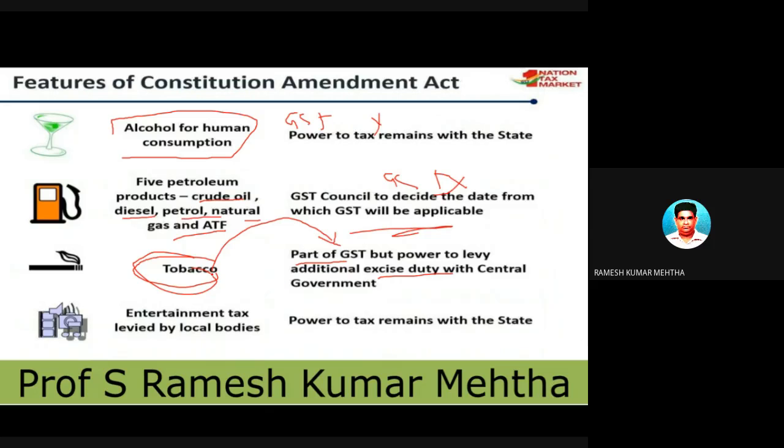Tobacco, meaning cigarettes and tobacco, both are levied on it, both should be levied. Why? Because if both are levied, it becomes costly and nobody will buy it, and the government will collect a lot of cash tax. So two taxes are levied, one is GST and one is excise duty. Excise duty only on a few items, on this tobacco. Entertainment tax is empowered to be levied by the state government.